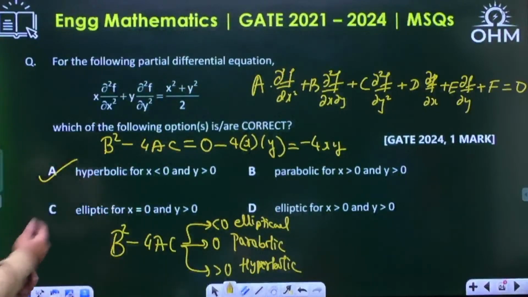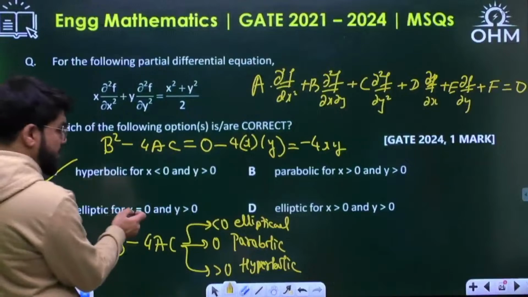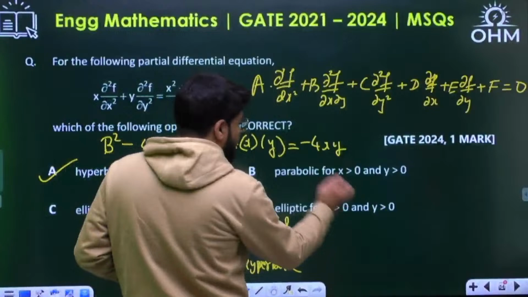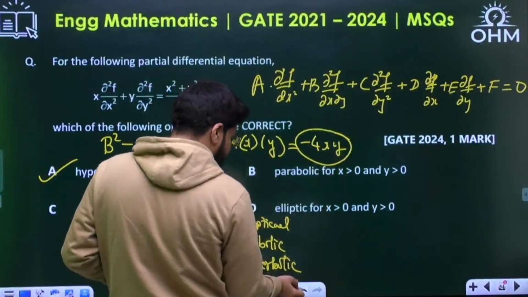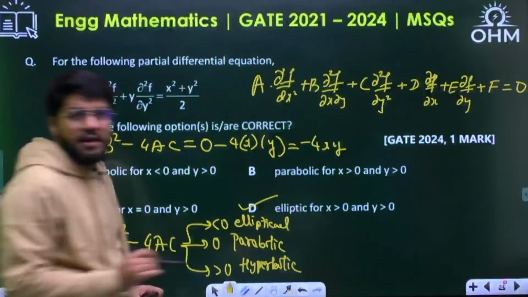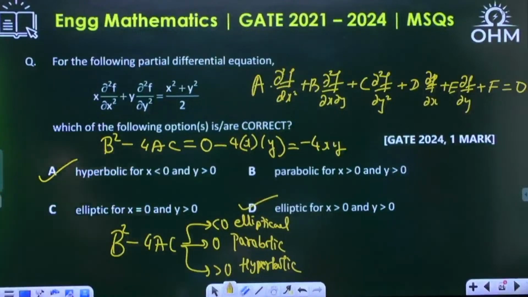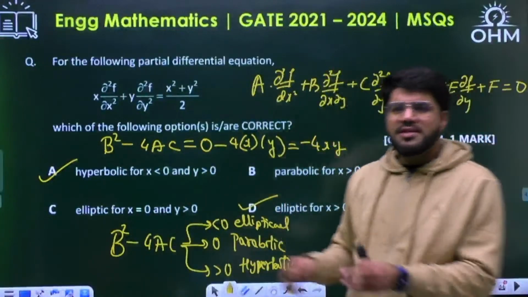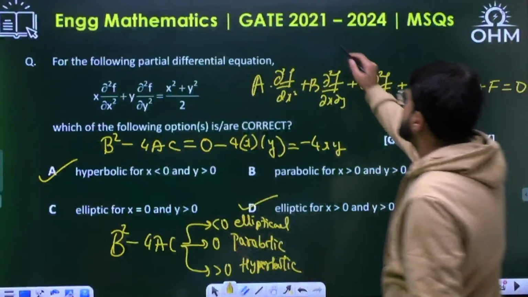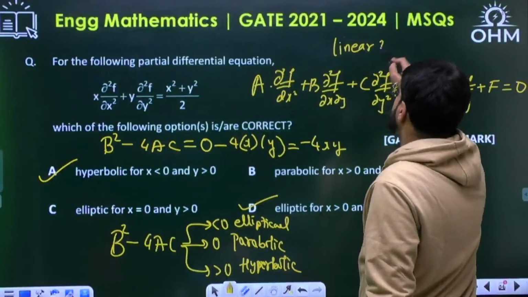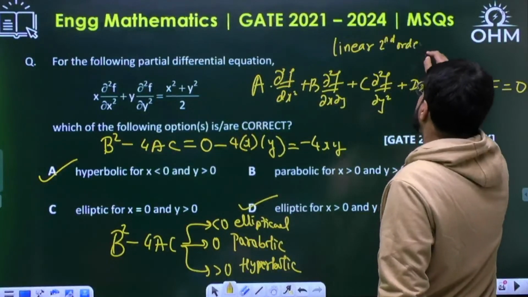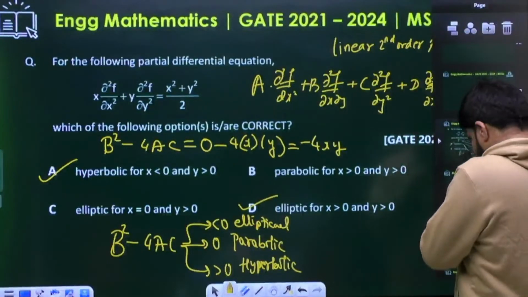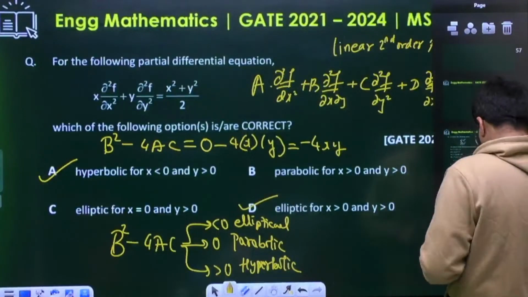Option number A correct. Parabolic not correct. X equal to 0 is here, but if x equal to 0, it will become parabolic. So C not correct. If x and y are both positive, the overall product will be negative, and yes, with the overall product negative, it will be elliptical. A and D are the correct options here. This is a standard result of a linear second order partial differential equation.